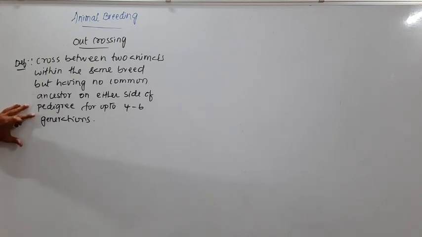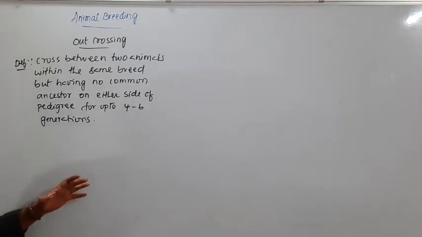Pedigree is the family history, which we might have understood in the chapter on principles of inheritance and variations. We did not deal with that chapter online because of some difficulties, because many students would not understand it, so I did not deal with the principles of inheritance and variations, which we will be dealing with only once you all come back to the college.